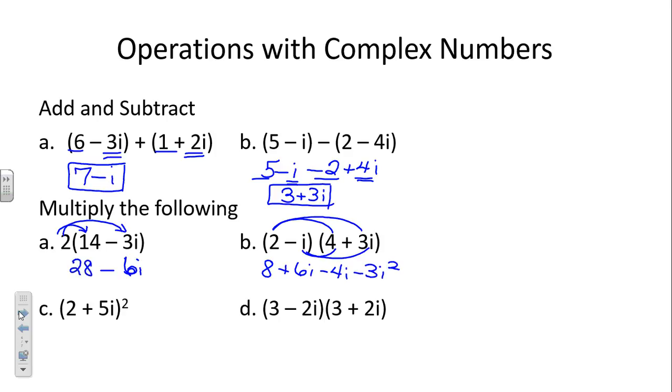And that's where that little chart is going to come into play. So first we'll combine our imaginary parts. We've got 8, and we have a plus 2i. But what was i squared? Negative 1. So negative 3 times a negative 1 is, and so 8 plus 3 is 11 plus 2i. Okay.